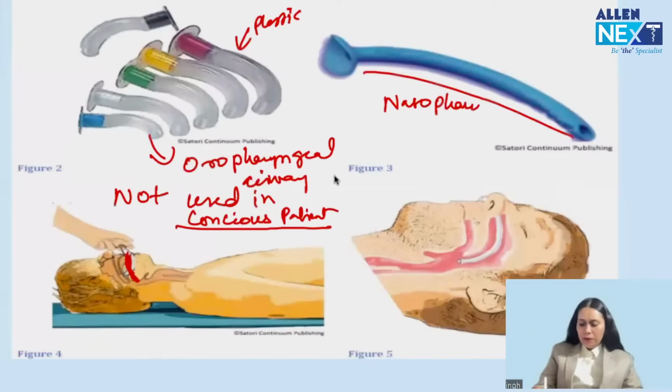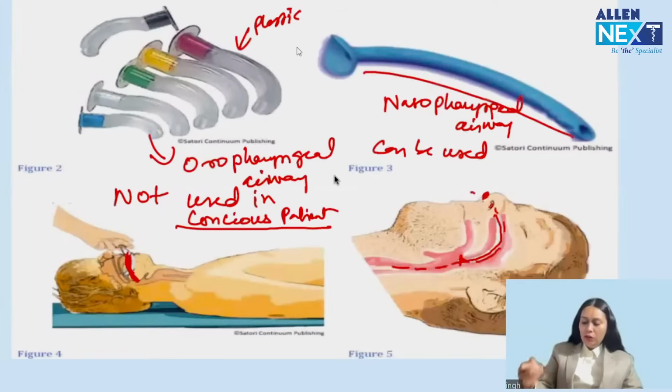Nasopharyngeal airway. Okay. So nasopharyngeal airway is inserted from nose and it lies in the oropharynx with the tip just above the glottic opening. Creates a passage for the air to pass. So this is a very good device. Can be used comfortably in conscious patient.